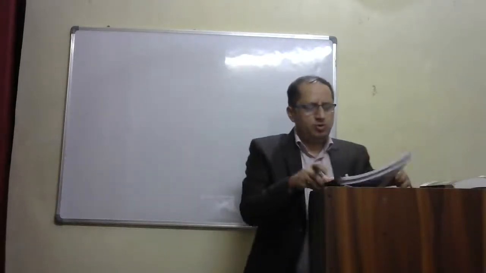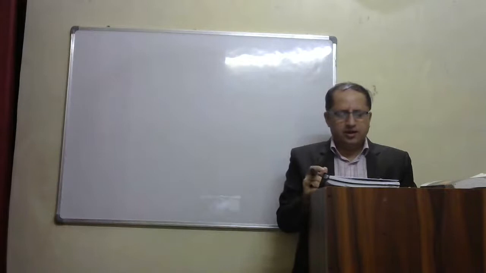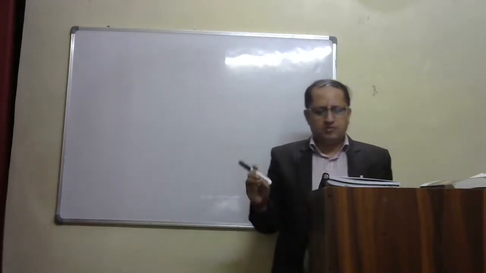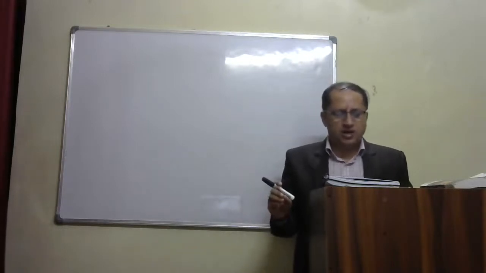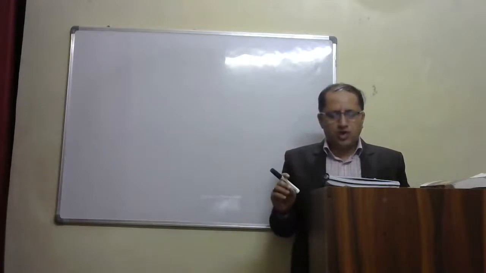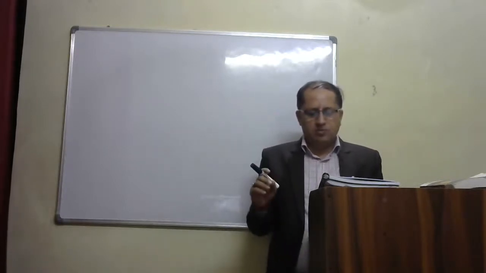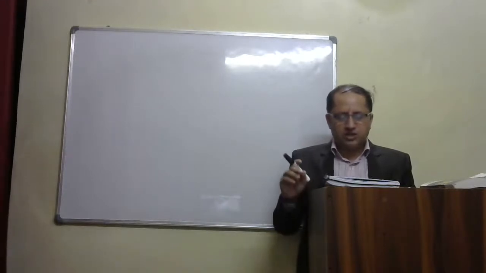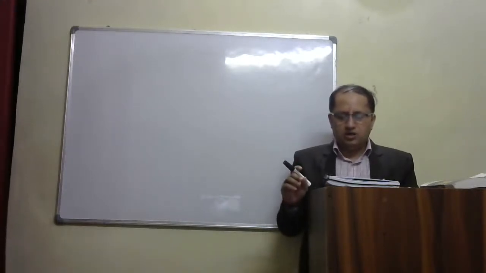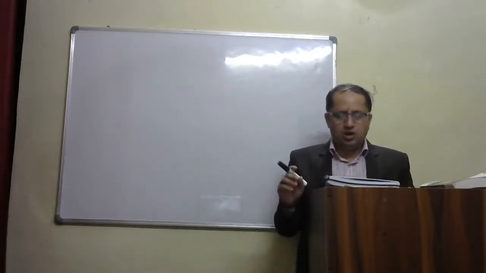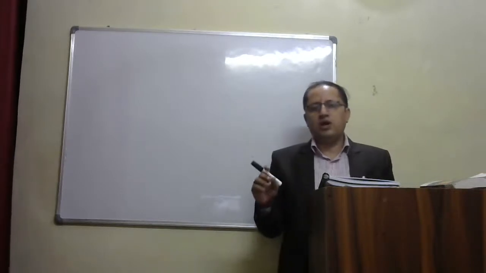ठीक है, अमेंडिंग प्रोसीजर ऑफ कॉन्स्टिट्यूशन से कि an amendment of the constitution can be initiated only by the introduction of a bill for the purpose in either house of Parliament and not in the state legislature. दूसरा होगा, the bill can be introduced either by a minister or by a private member, and does not require prior permission of the President. Third, the bill must be passed in each house by a special majority, that is, a majority of the total membership of the house and a majority of two-thirds of the members of the house present and voting.